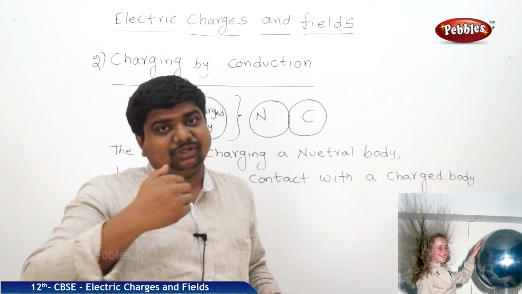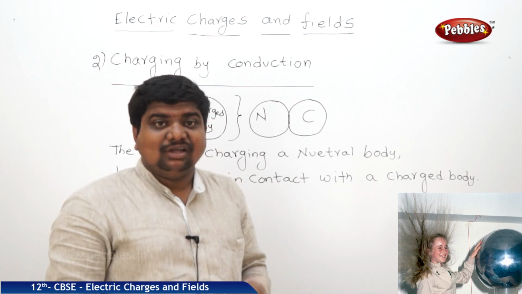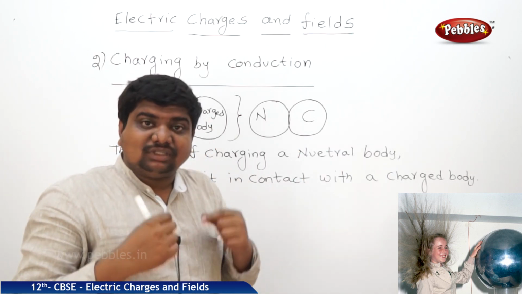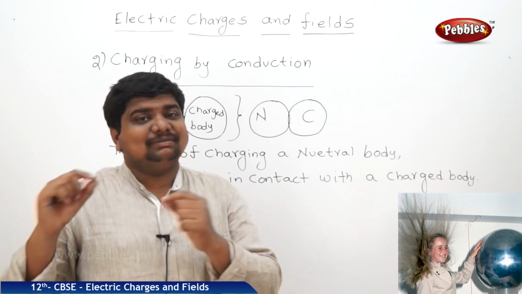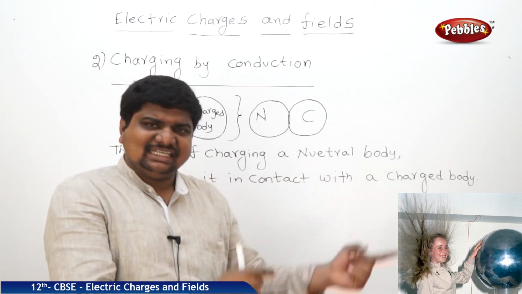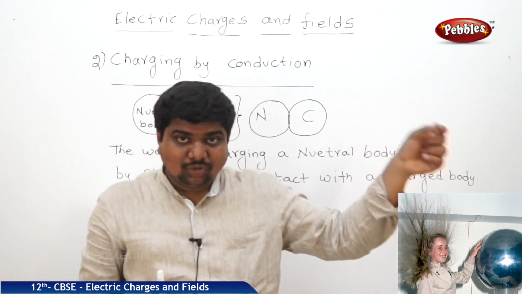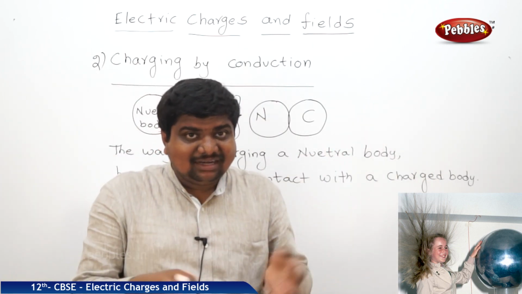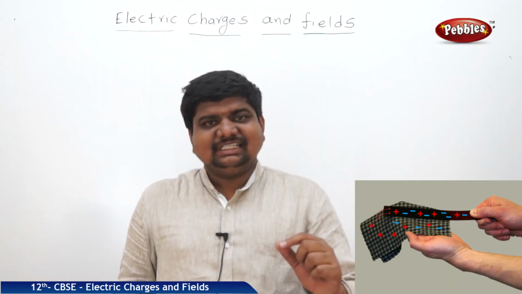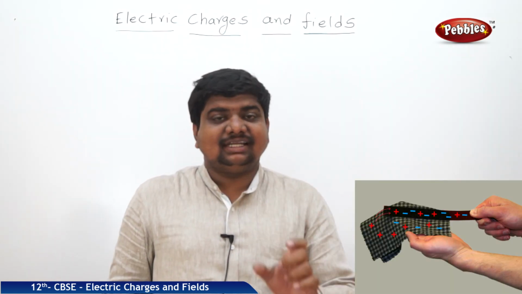Best example for the conduction: we keep our mobiles to be charged. Whenever the power decreases to some level, we put it to the plug. That means that mobile is under the charging process. What is the way of charging in this case? Charging through conduction, because the source and the receiver are made in contact through the plug. Finished charging by induction and charging by conduction.